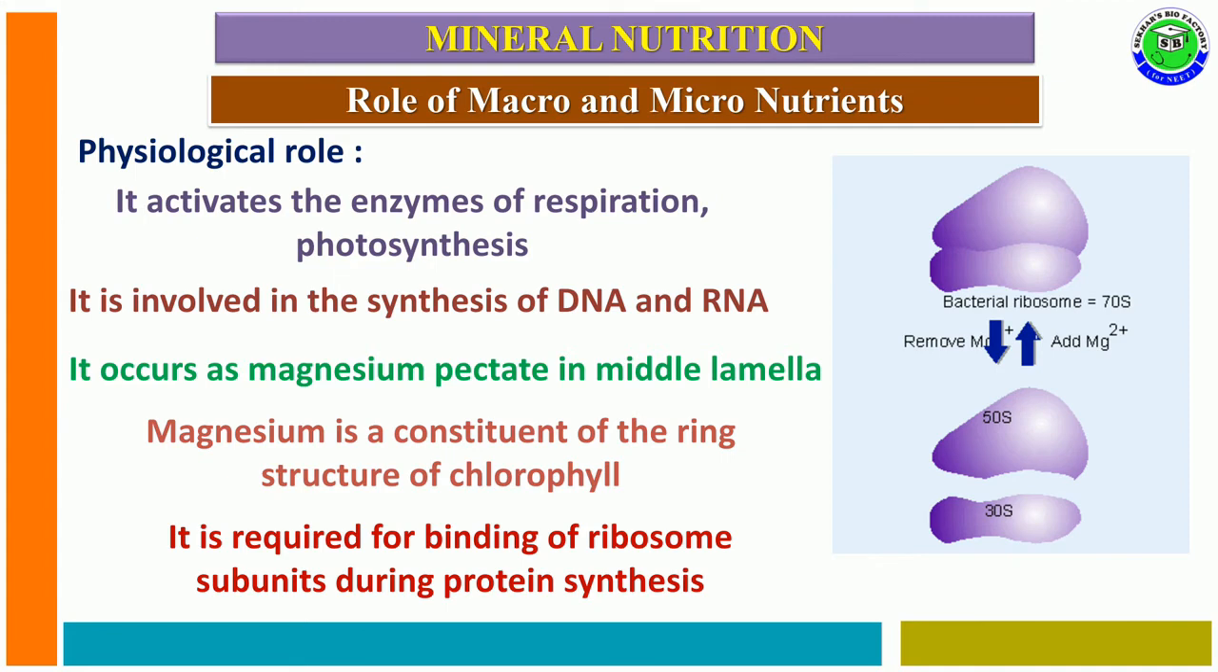And the major function of the magnesium ion is that whenever the ribosomal unequal subunits participate in protein synthesis, these two unequal subunits are attached with the help of magnesium ions. At this time it is useful to maintain the structure of ribosomes. These are the different physiological roles of magnesium ions in plants.